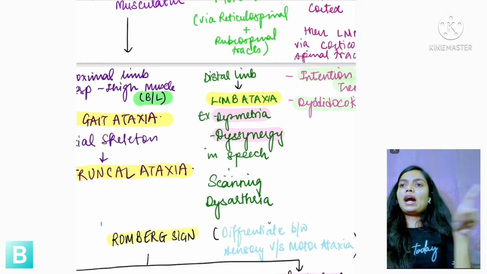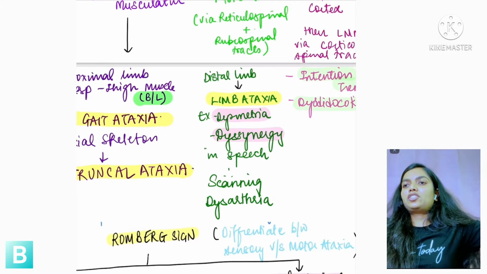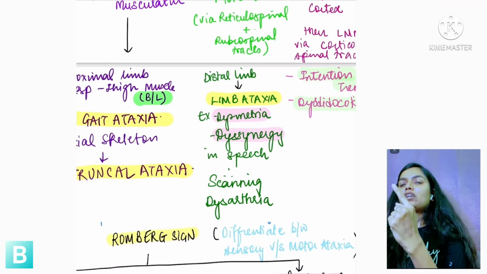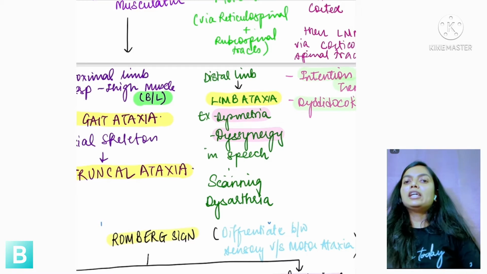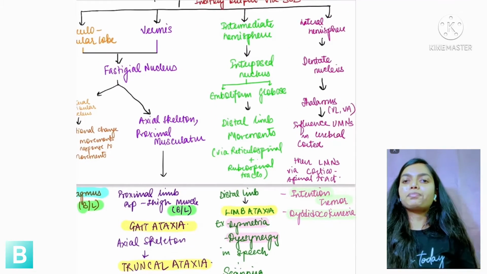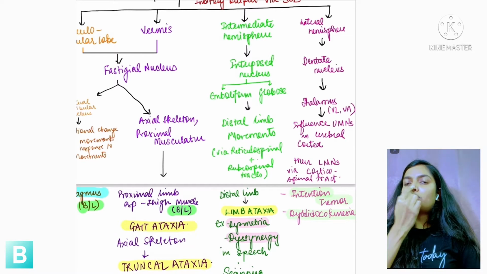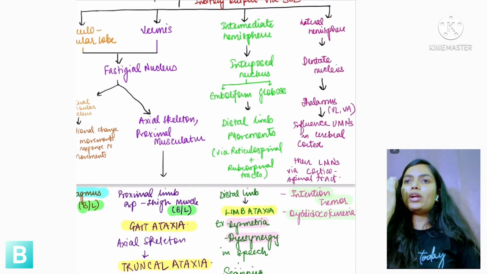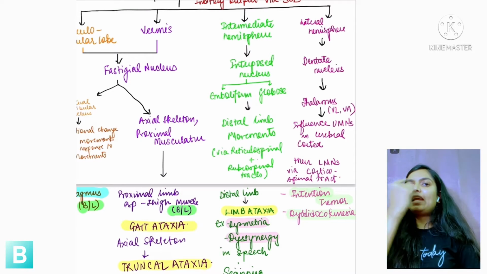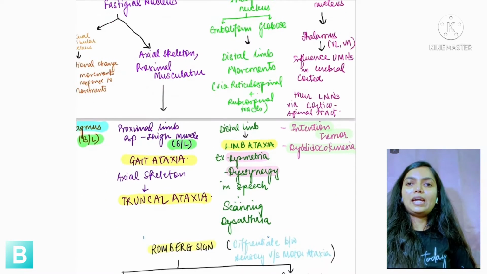You ask the patient to stand, outstretch their arms, and bring their fingers close to the nose. The patient with this kind of lesion won't be able to take the tip of the finger to the nose, and they will be past pointing somewhere else. It may be to the eyes, it may be to the lips, or it may be anywhere but not the nose. That is called limb ataxia.